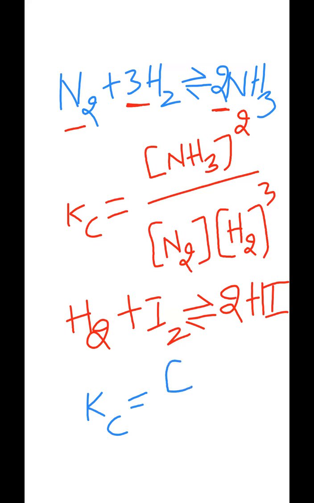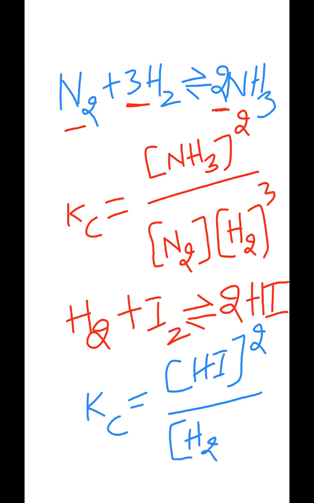Concentration of HI, HI power what you have to represent? 2. 2 divided by concentration of hydrogen H2 into concentration of I2, like that you are representing there.